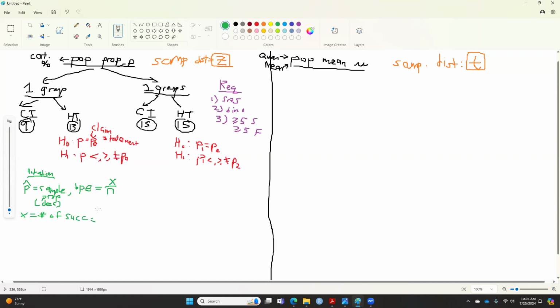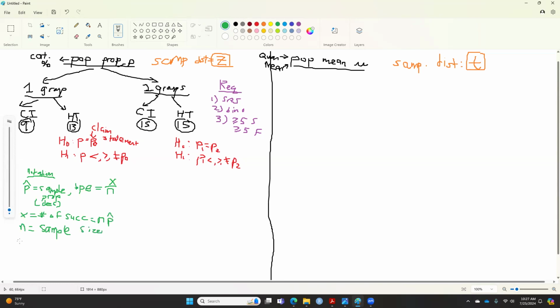If this is not given in the question, if you remember how we find x, you multiply n to that side. So the number of successes in this case is n times p hat. So if it is not given to us, that's how you do it. That means in the questions, in the test or homework, I will either provide you p hat or x, one of those. And n in this case is the sample size. So how many people are in the sample here? Sometimes we call it the number of observations.